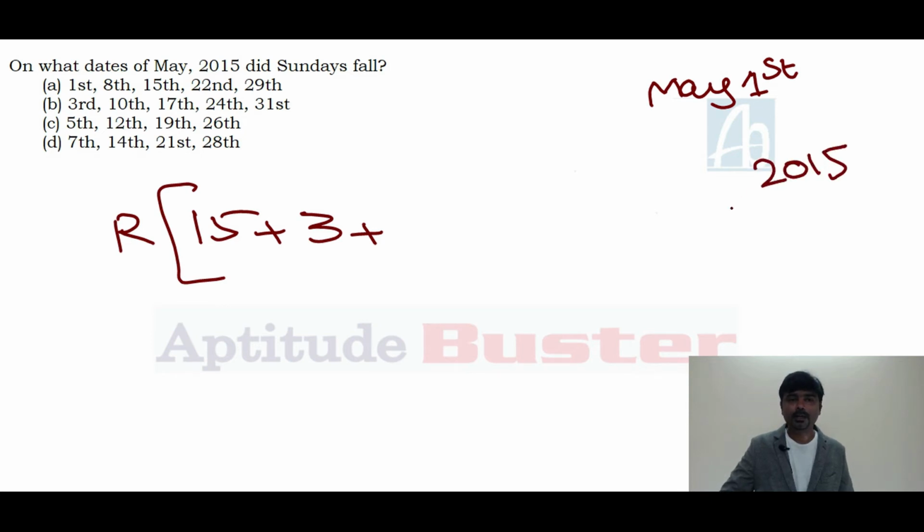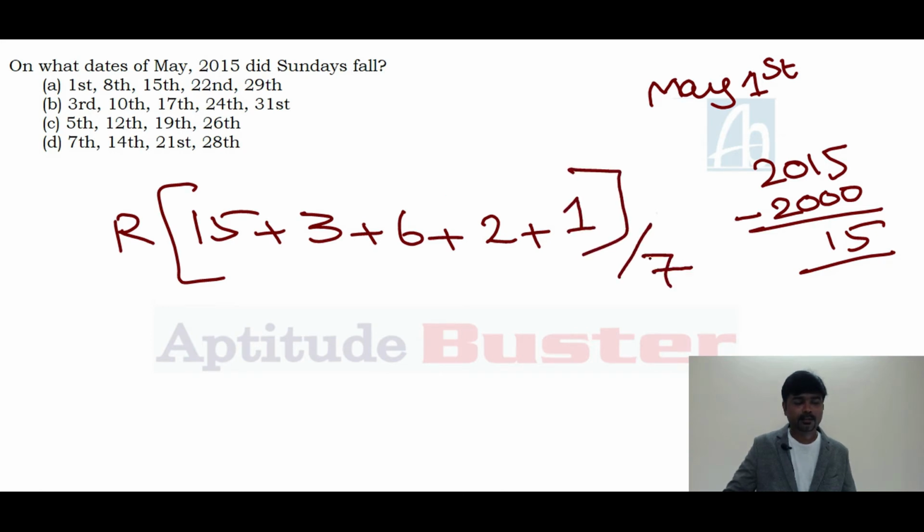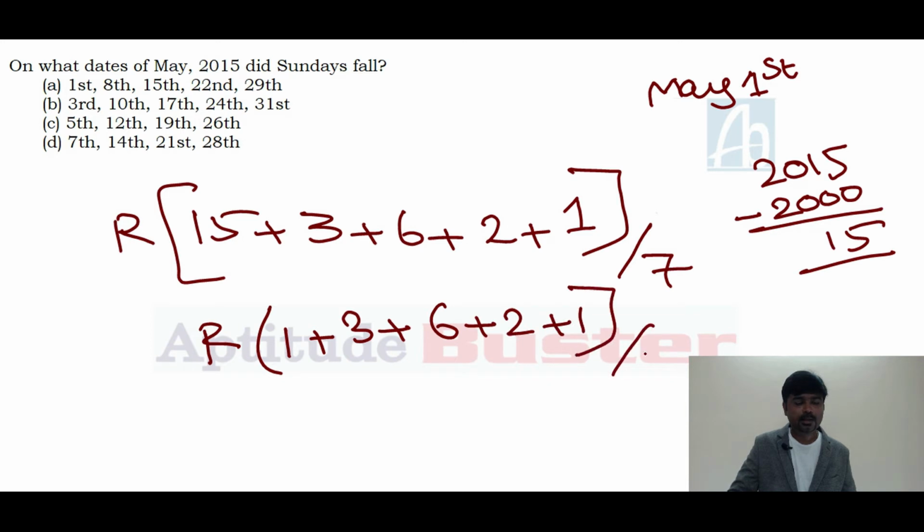How can you find out the century key? You need to subtract how many 400 years already repeated. 5 400 years repeated, so the remaining is 15. 1 to 99, the century key is 6, plus month key for the 5th month is 2, plus date is the 1st, divided by 7. 15 divided by 7, 1, plus 3, plus 6, plus 2, plus 1, divided by 7.